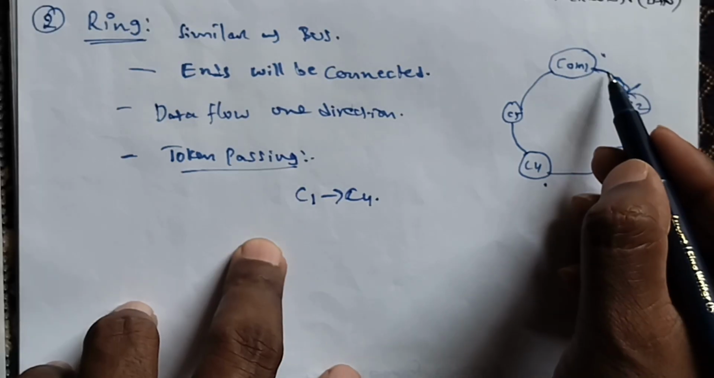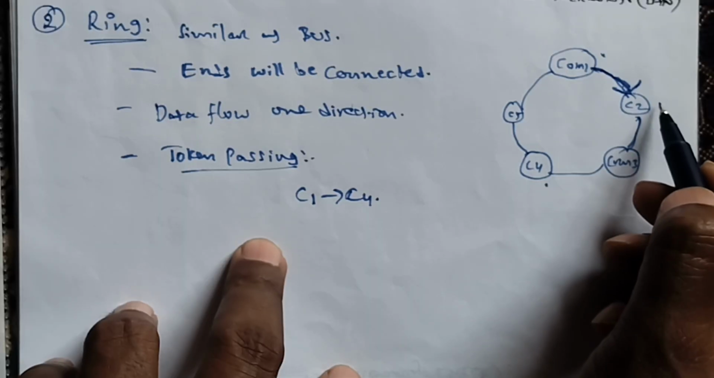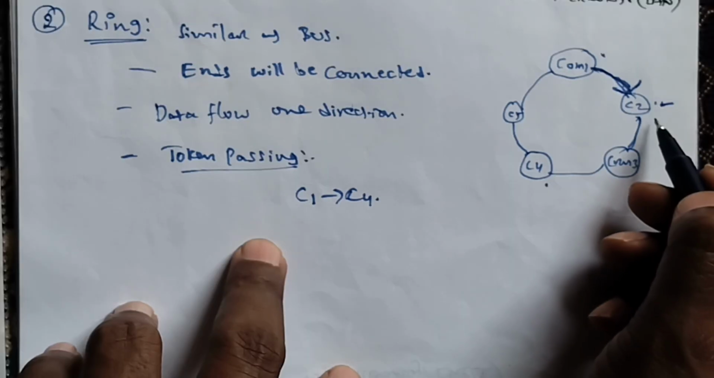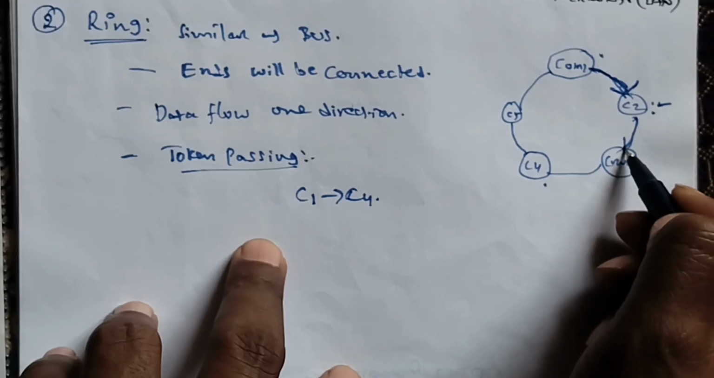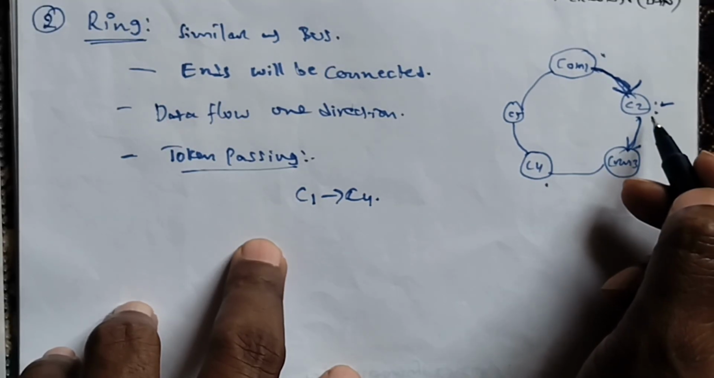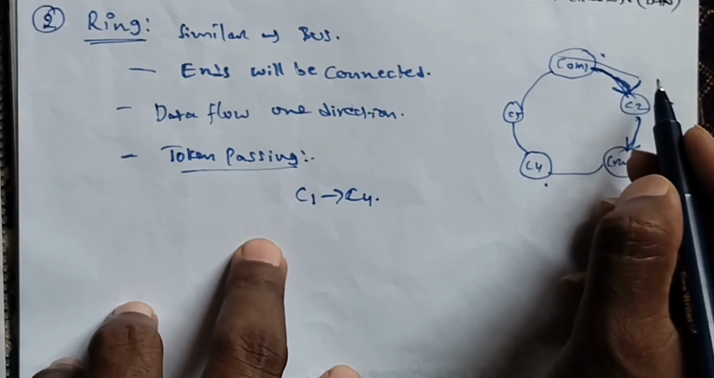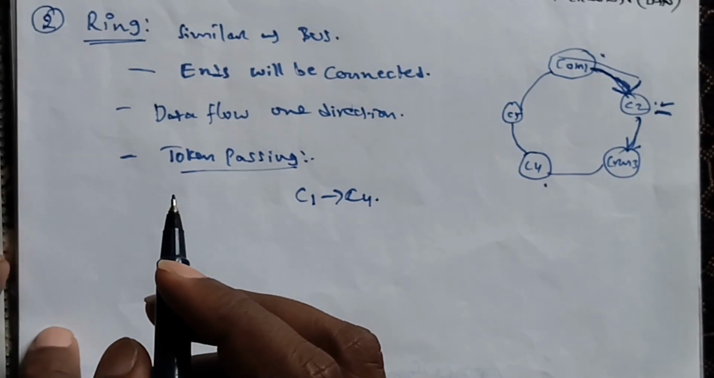Here, for example, the sender sends the data from computer 1 to computer 2. If at that time computer 2 has any frame to send, initially computer 1's task will be stopped. This frame data will travel. After the completion of this frame data, only then will computer 1's data frame be transmitted from sender to destination.